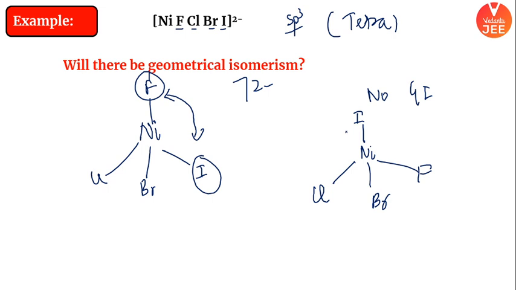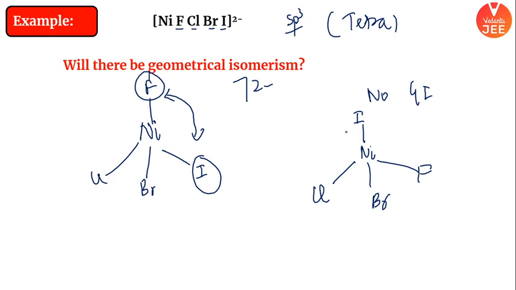Every angle is identical. So no matter what you do in space, if you rotate the complex by this angle, you will get the exact same thing which you had started with, right? So basically I will say no GI.